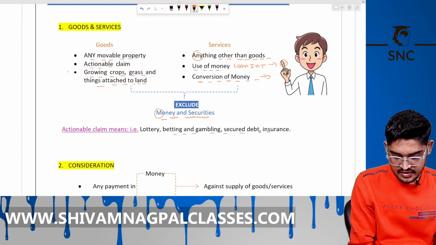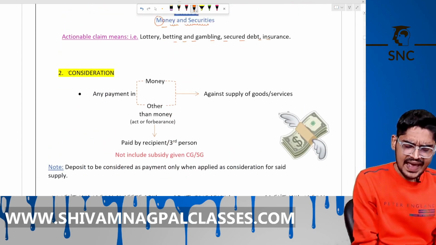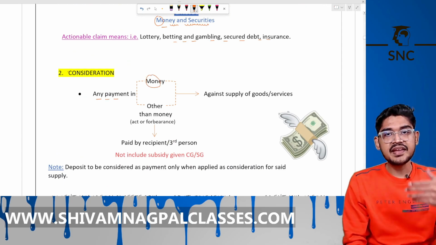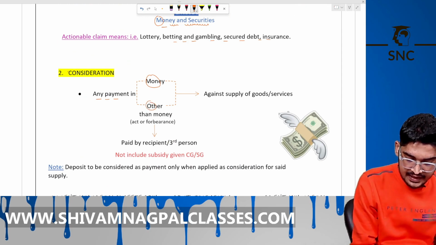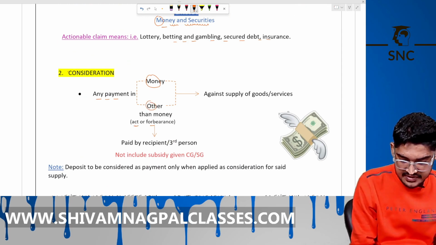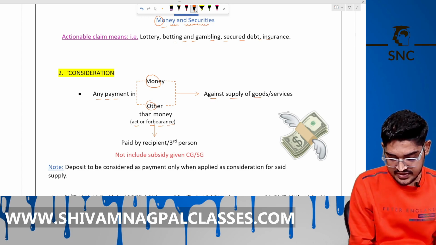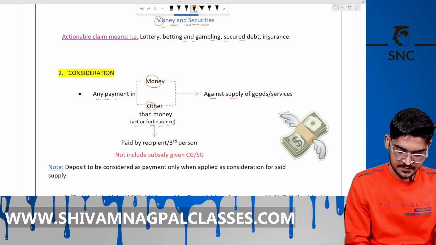Okay, right. Now, consideration. It means any payment in money, either you are paying in cash, means in money, or otherwise, means other than money. Like doing any act or forbearance, means not doing any act, against supply of goods or services, paid by the recipient himself or any third person.